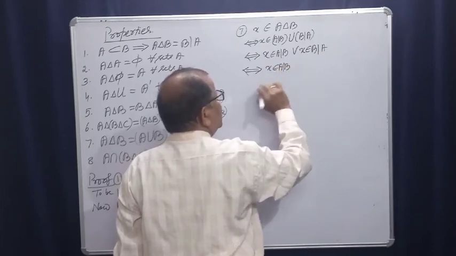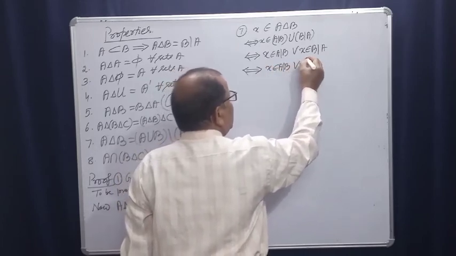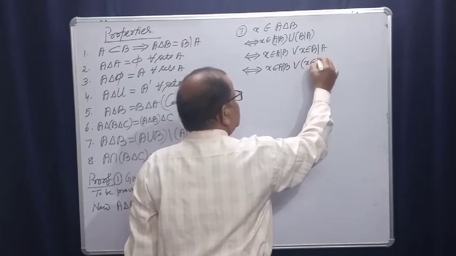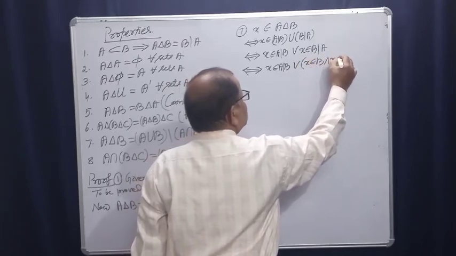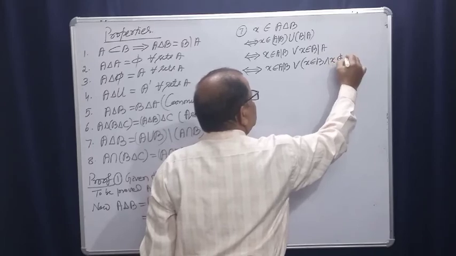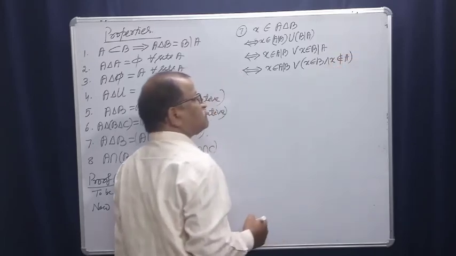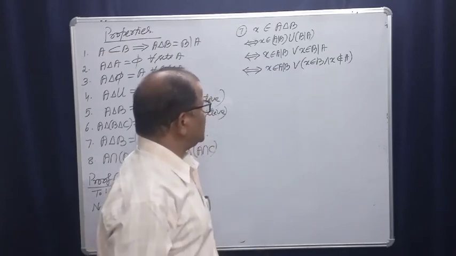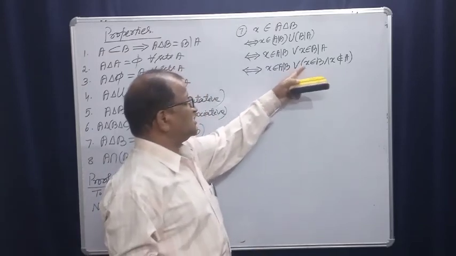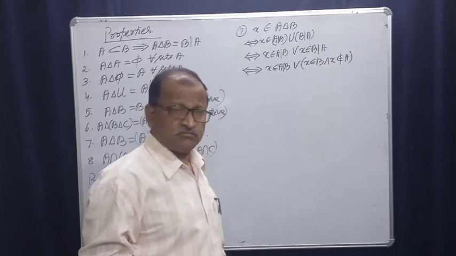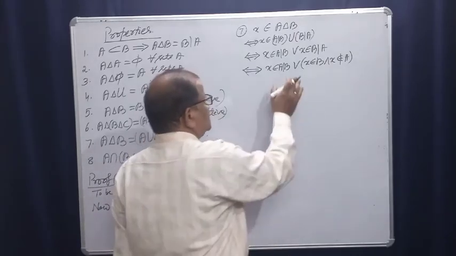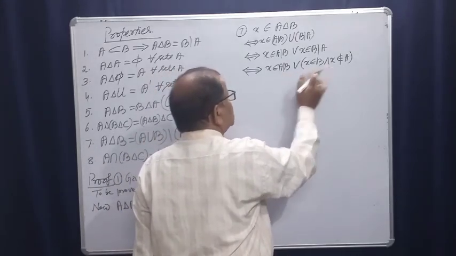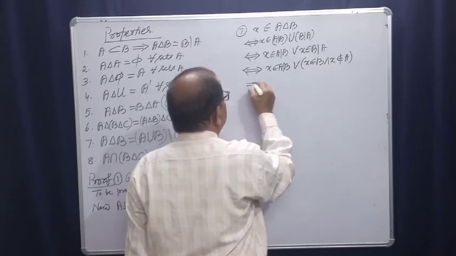X belongs to A difference B or X belongs to B and X does not belong to A. So disjunction is distributive over conjunction. Disjunction is distributive over conjunction.